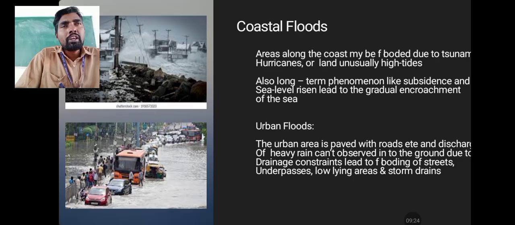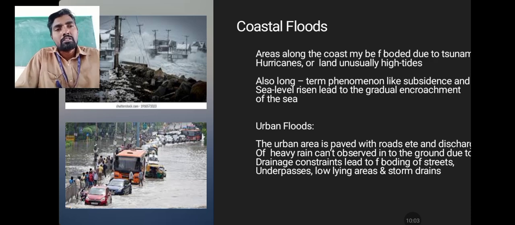For example, in 1947 our population was only 35 crores, but now our census is 150-plus crores. We are still using the drainage system from that time with little change. Drainage canals must be implemented or modified based on population. Otherwise we face problems: when a small rainfall happens, the sewage water overflows and enters the streets and villages. So when an urban area has a flood, we simply call it an urban flood.